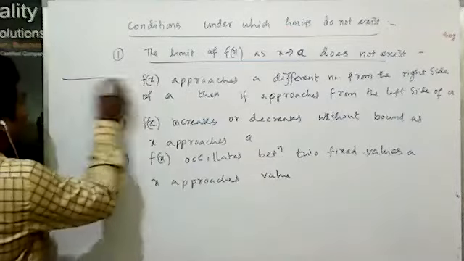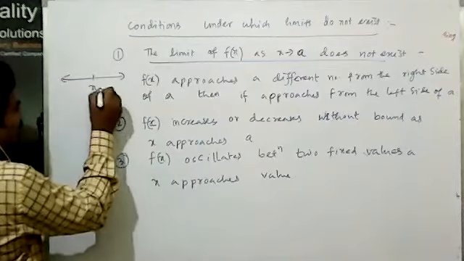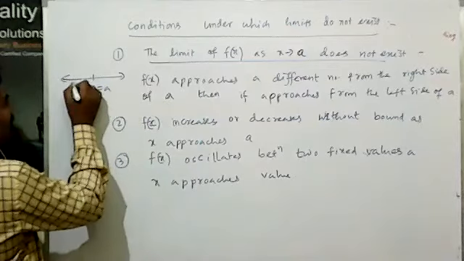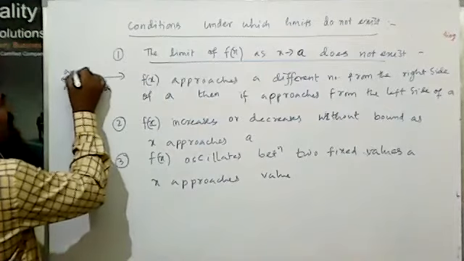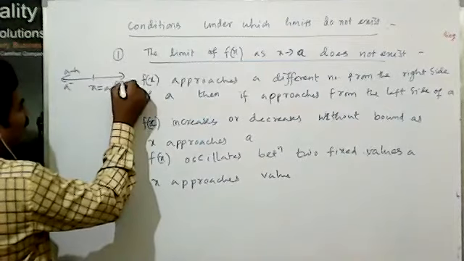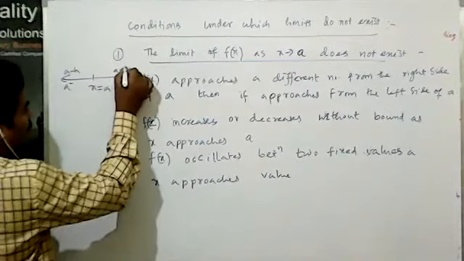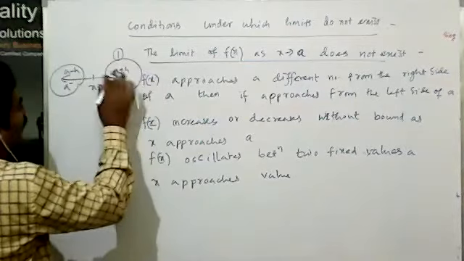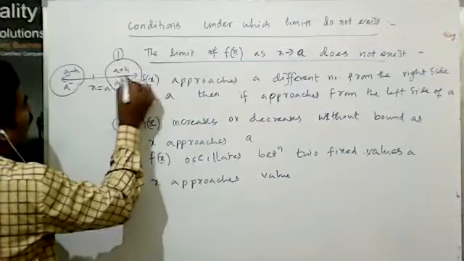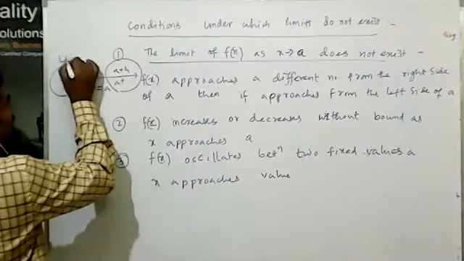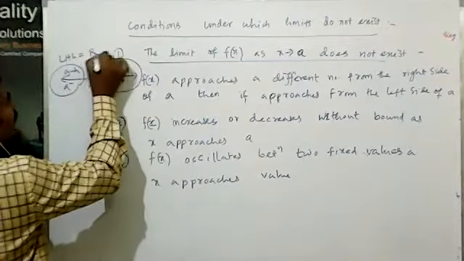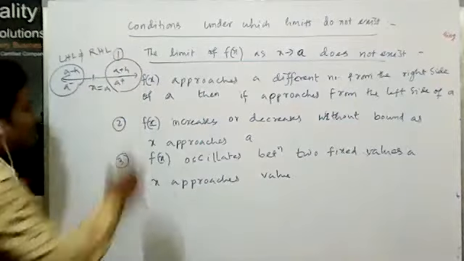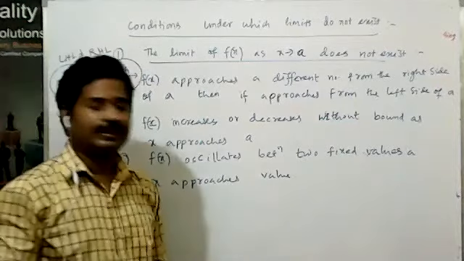That means here, left side, x is equal to a minus h, and right side means a plus h. The value on the left side and the value on the right side will be different. That means LHL is not equal to RHL, so the limit does not exist.